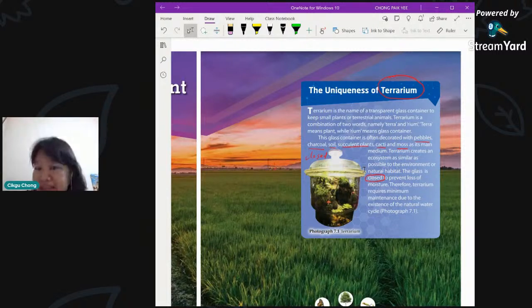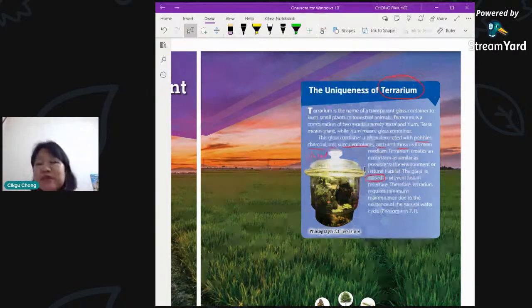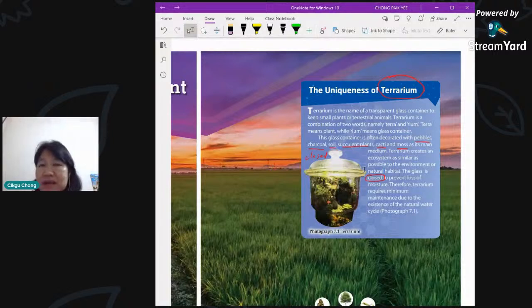So what happens is the light will enable the plant to carry out photosynthesis. So it will be able to produce oxygen. Okay, remember that, right? Photosynthesis is the process where the plant uses carbon dioxide and produces oxygen and also glucose. Okay, and the animals and of course the plant itself use that oxygen for respiration. So you see that there is a little carbon and oxygen kind of cycle there. So it is a cycle that is ongoing.